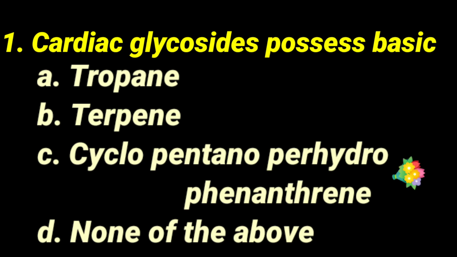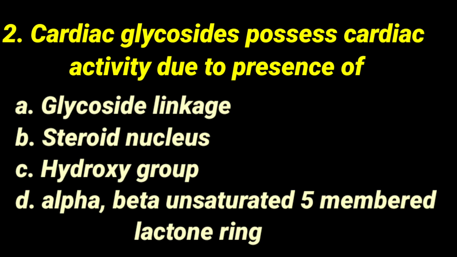Then the second question is: cardiac glycosides possess cardiac activity due to the presence of dash. I repeat the question once again.